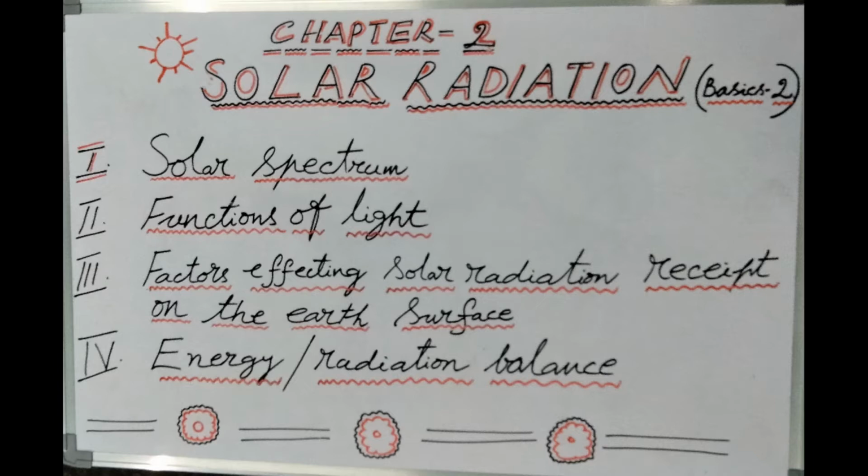This reflected back into the space is distributed among clouds, air, dust at 21%, 6% and 4% respectively, making up to 31% immediately reflected back.